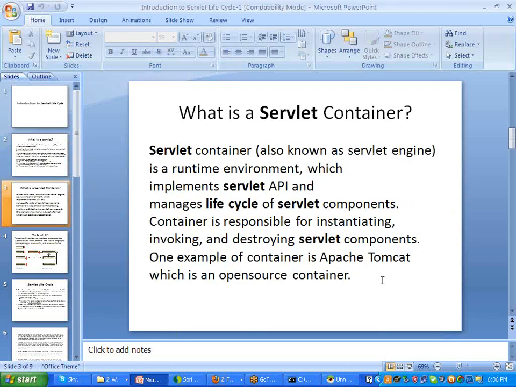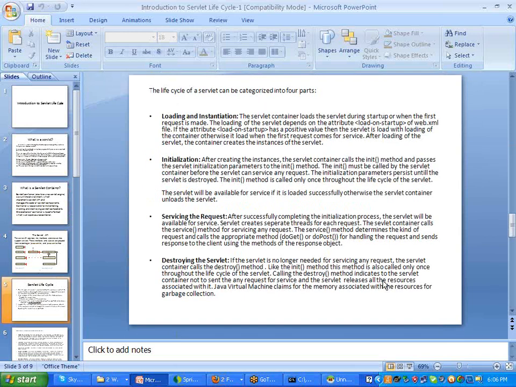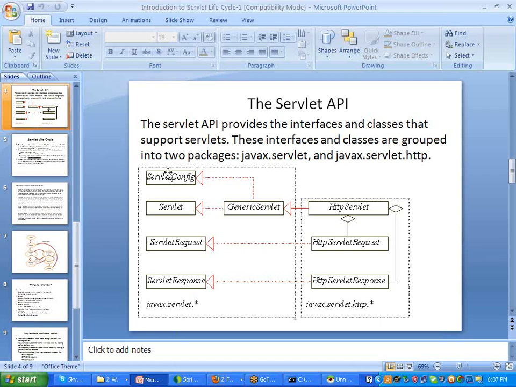Next, I will go for the API. So this is the API here. What is the API? It's like predefined classes, consisting of predefined classes and interfaces. It came from the 1.4 version onwards, and in the latest versions they are introducing many different types of packages and much other stuff included in their own software. Initially we have GenericServlet. Using GenericServlet, we have a service method, in which we write the program.